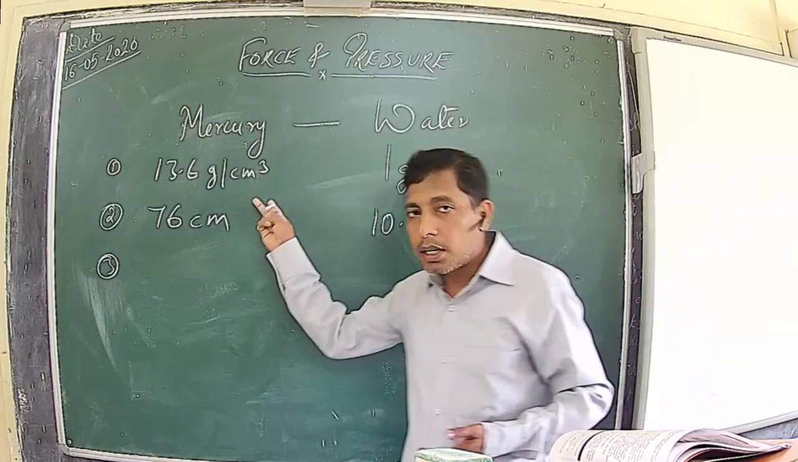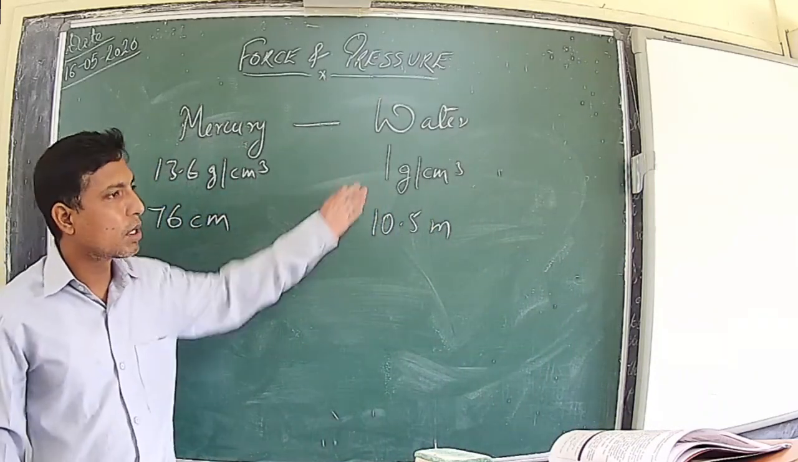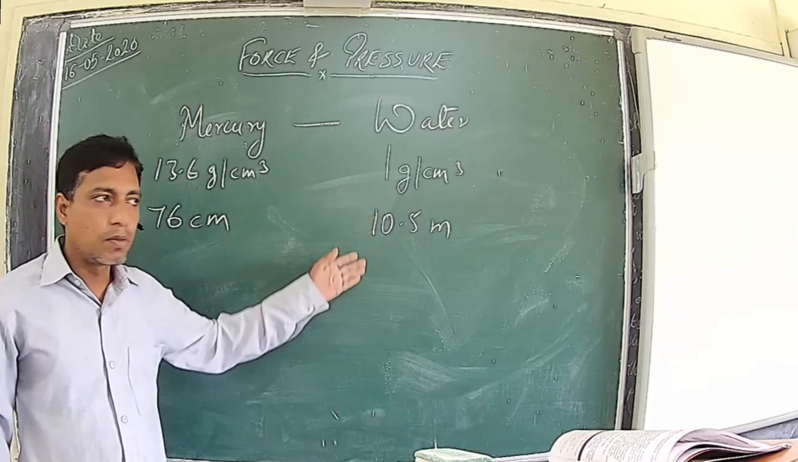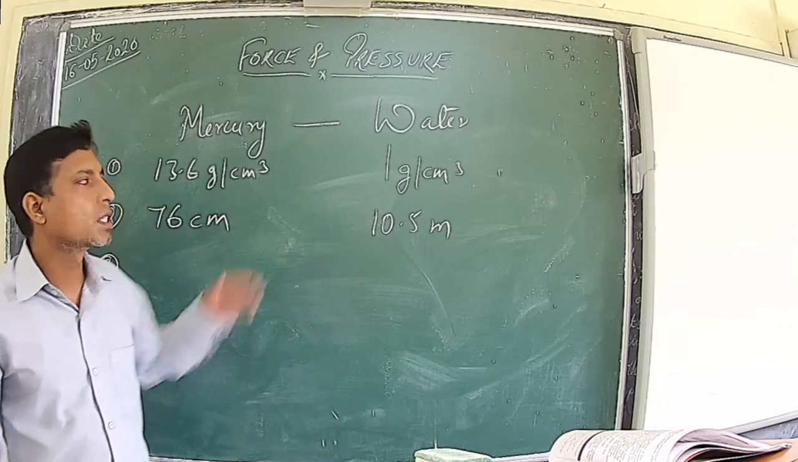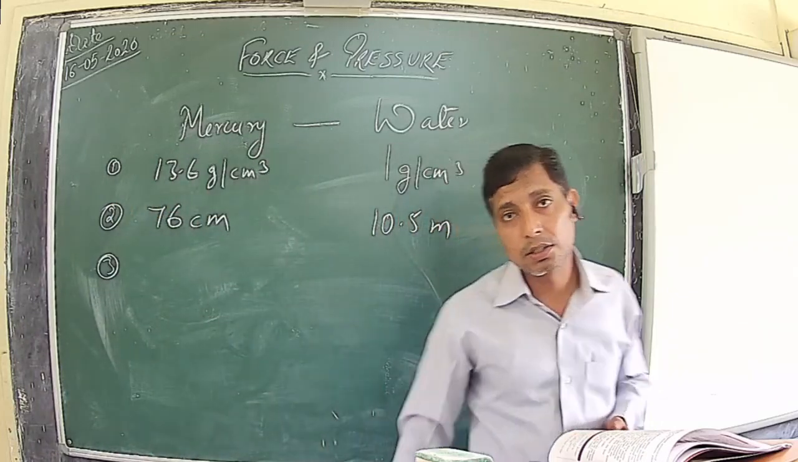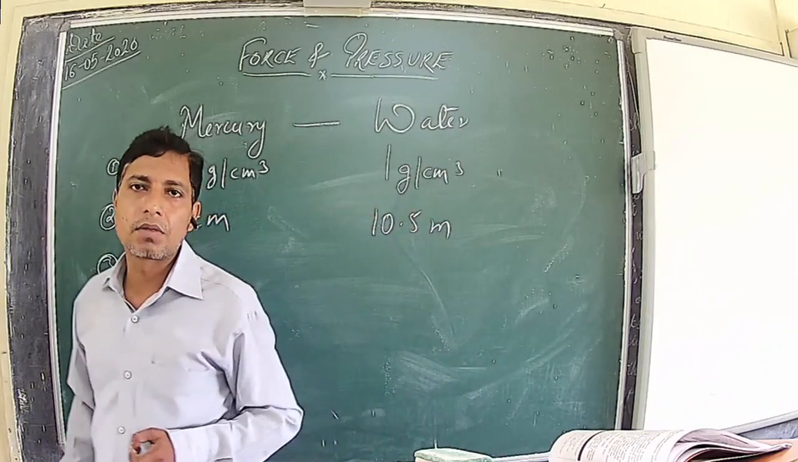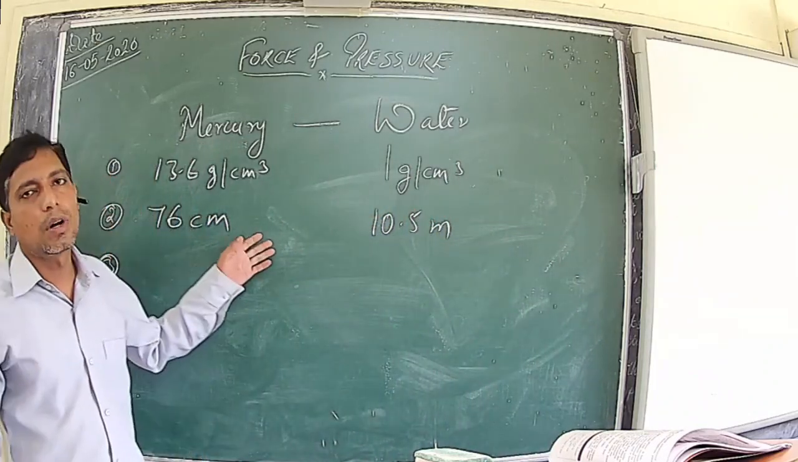The sixth one: mercury is easily available in pure state, whereas it is very difficult to have water in pure state. There will always be some impurity, and the presence of impurity will change the density, and then we will have changes in the reading. So these are the reasons why we always use mercury as a barometric fluid as compared to water.